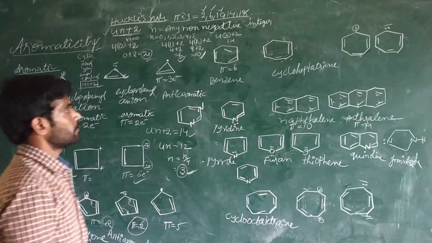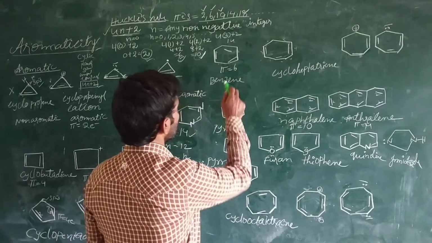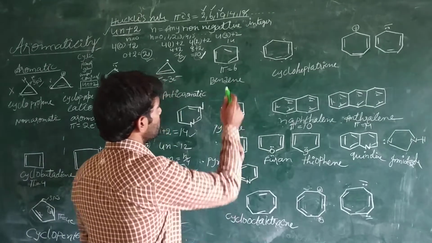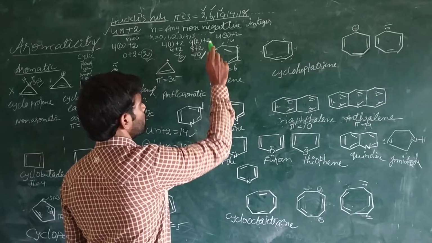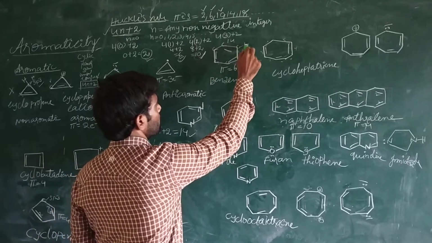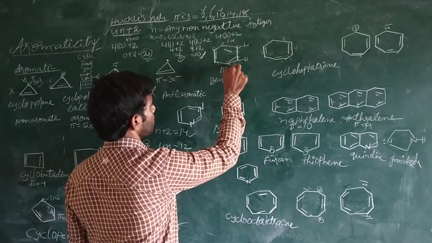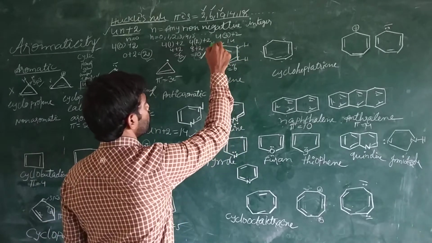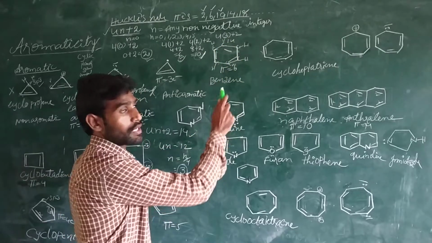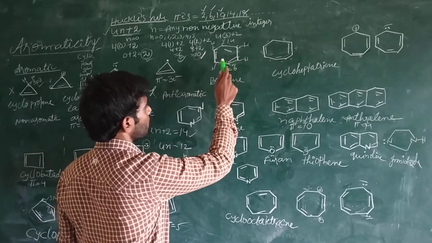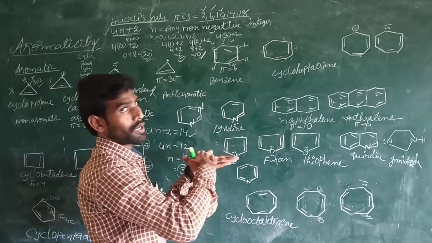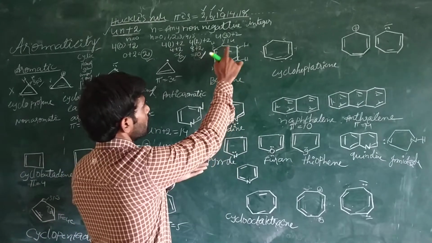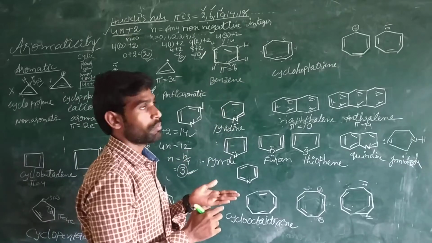Now coming to the next compound, benzene. Every carbon atom in benzene is an sp2 hybridized carbon, and it is a cyclic structure. All the carbon and hydrogen atoms are in the same plane, and each carbon atom is undergoing sp2 hybridization.